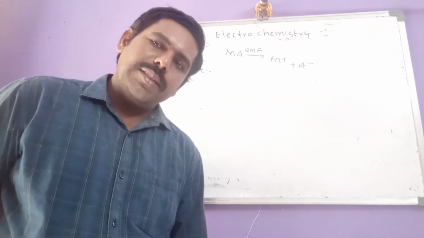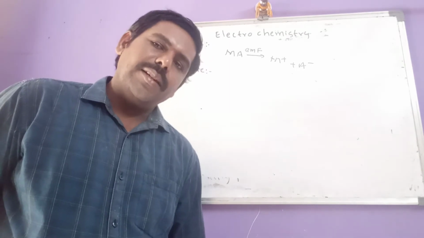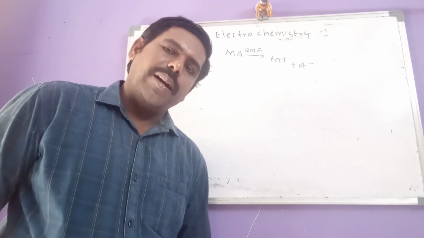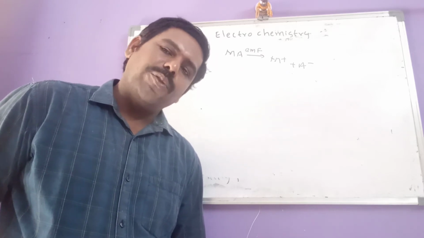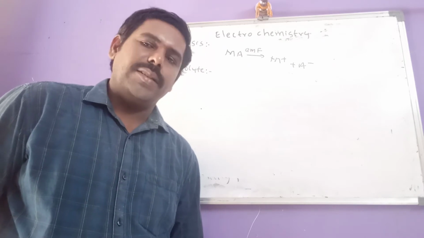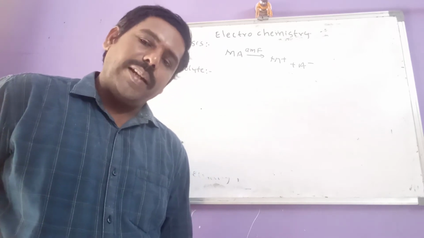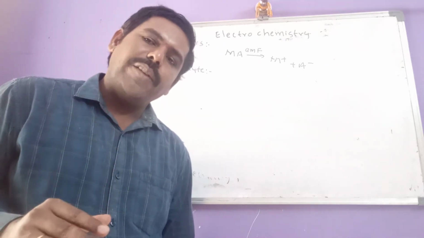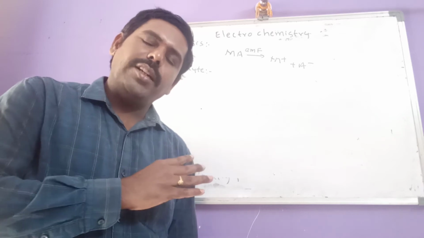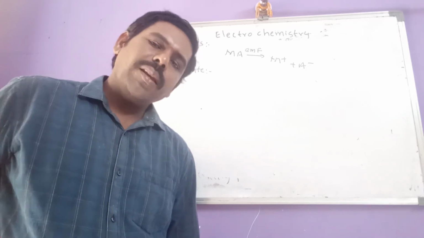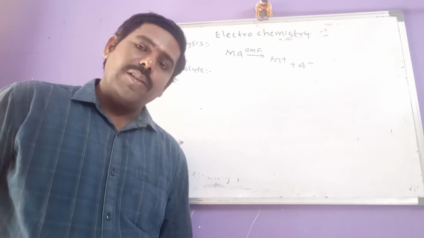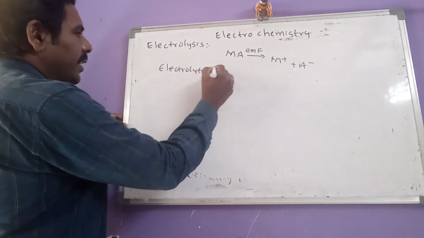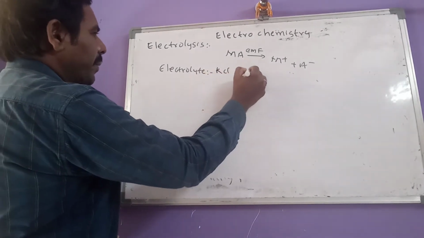Examples for electrolytes: NaCl, NaBr, KCl, KBr, KNO3, NaNO3, etcetera. All these can conduct electricity in their molten state as well as in their aqueous solution state. So those come under electrolytes. And then non-electrolytes are also there.